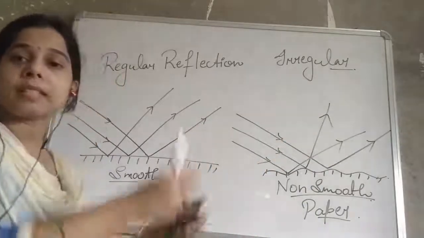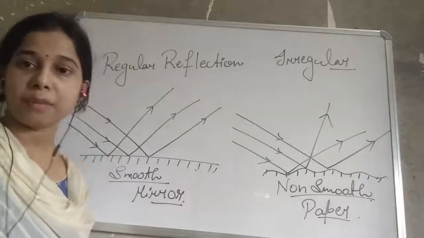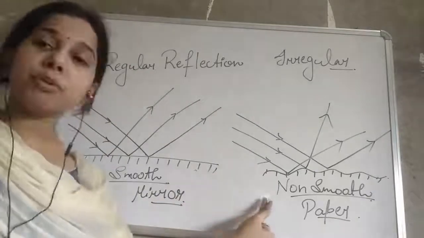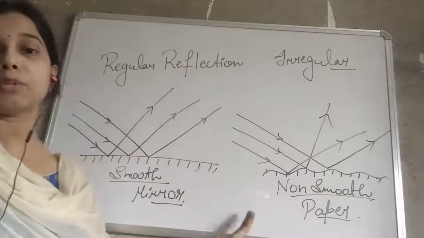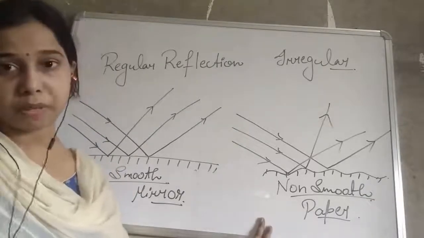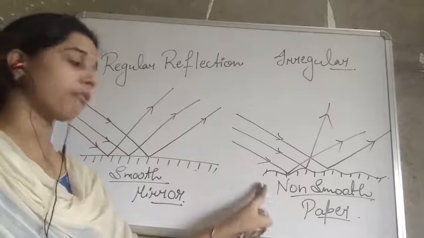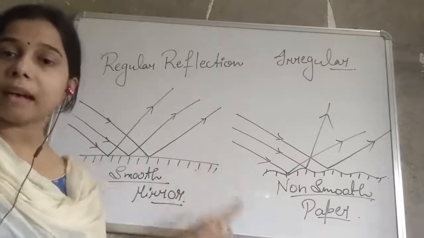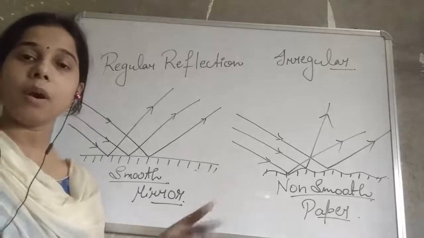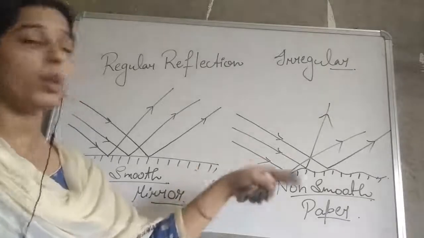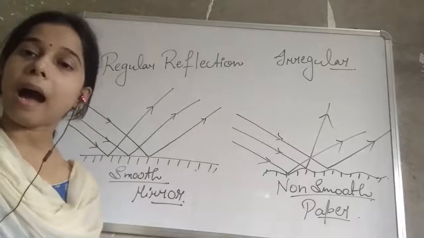It gets scattered into a different direction. And that is why when you look at your face on a piece of paper, you are not able to see the image. Because of the non-smooth surface, the light rays coming on that piece of paper get scattered or bent in a different direction with a different angle.